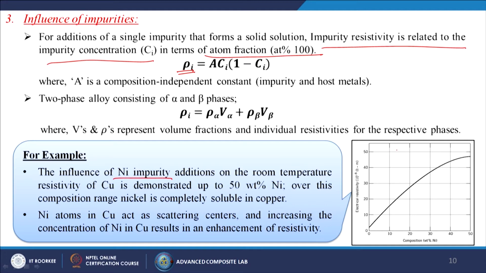This material is made of copper, where we increase the nickel percentage inside the matrix. Over this composition range, nickel is completely soluble in copper. Nickel atoms in copper act as scattering centers, and increasing the concentration of nickel in copper results in an enhancement of the resistivity.